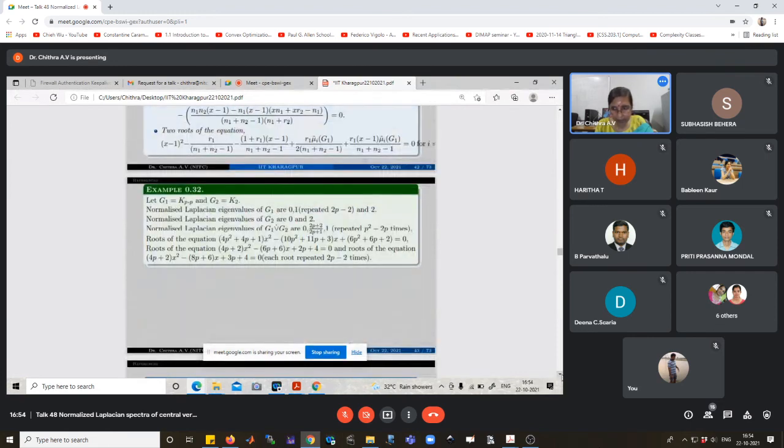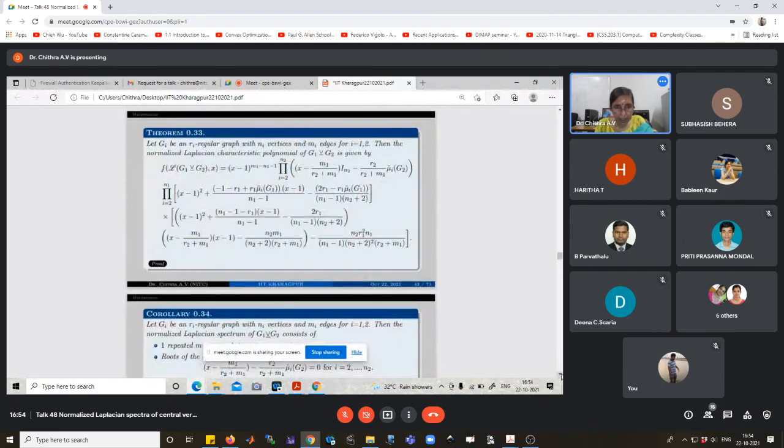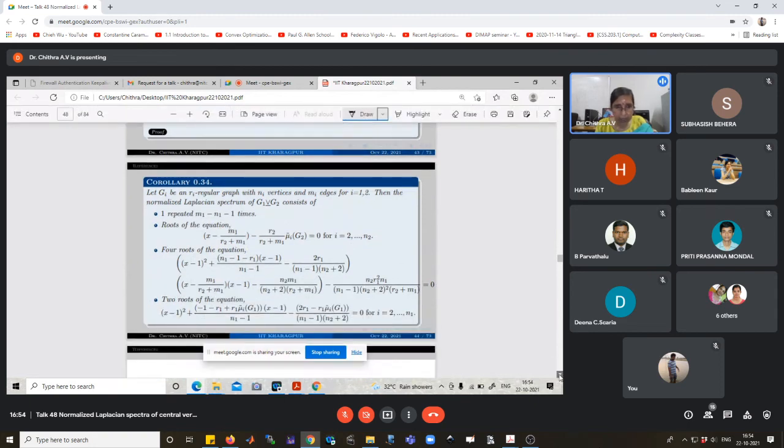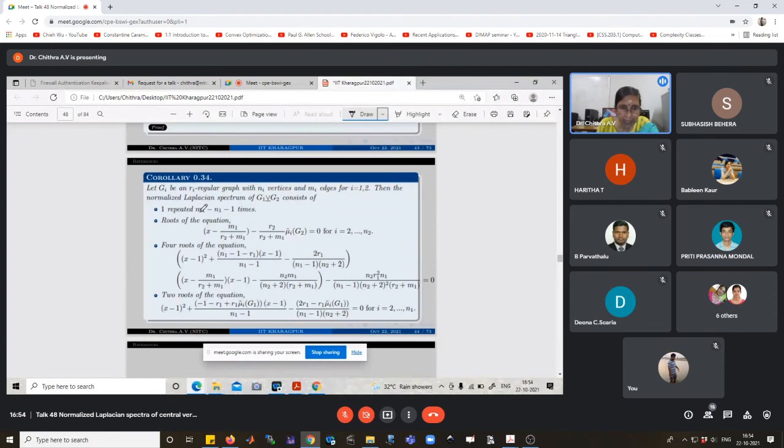And one example. The normalized Laplace matrix of the center vertex join of G1 and G2 is this one. Here we get that one is repeated m1 minus n1 times as roots of this equation. Just look at these roots. Here one is repeated m1 minus n1 times. m1 is the number of edges and n1 is the number of vertices of G1. And mu tilde of G2 is the normalized Laplace eigenvalues of G2.